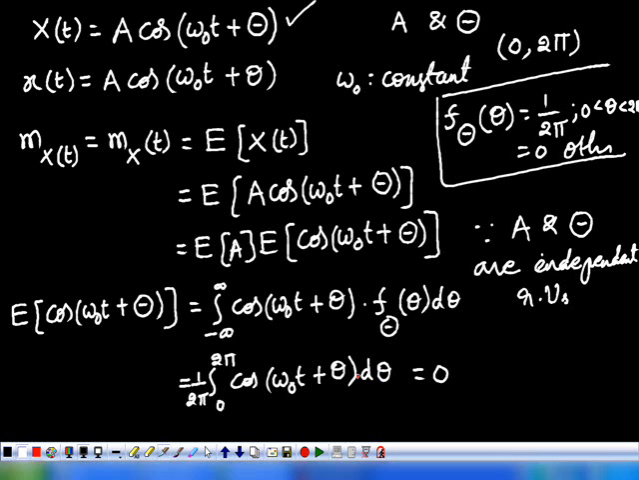So the integration should be with respect to theta, not t. We are not integrating with respect to t; we are integrating with respect to theta, because theta is the random variable. So therefore mx of t is equivalent to 0. That is irrespective of the distribution of A. Here we don't know how A is distributed; nothing is mentioned about it. A is a random variable, so it is E of A into 0, and you will get 0.